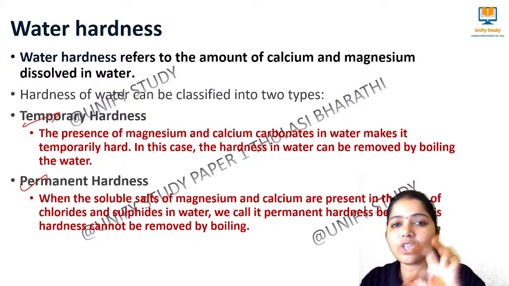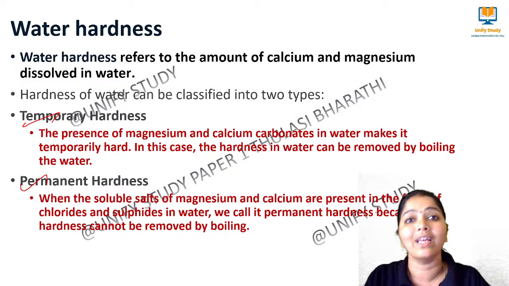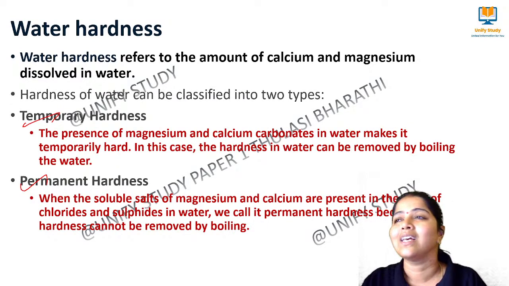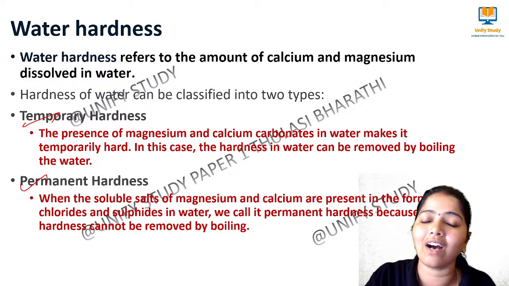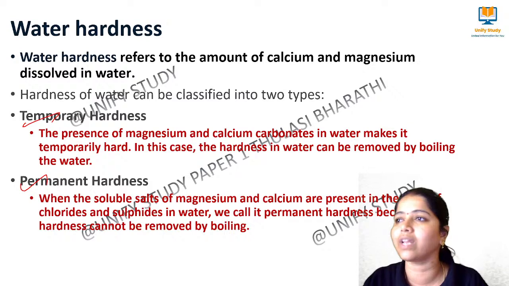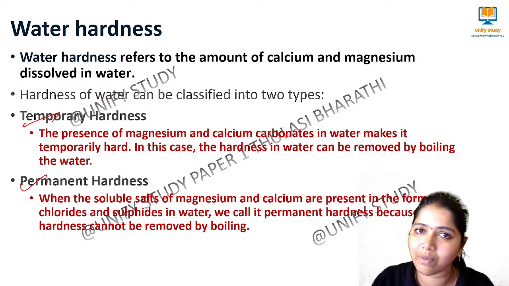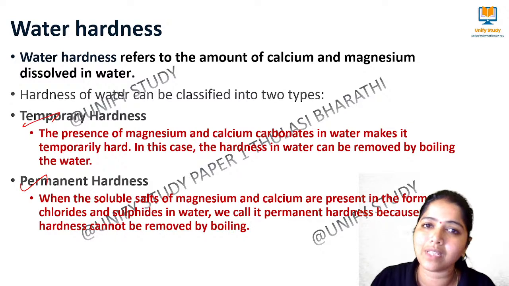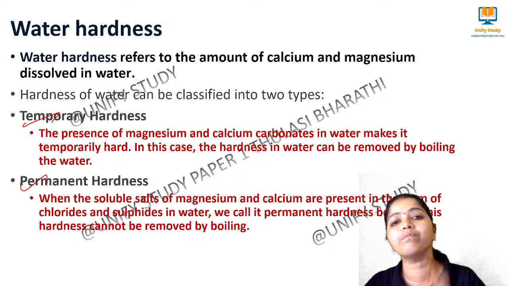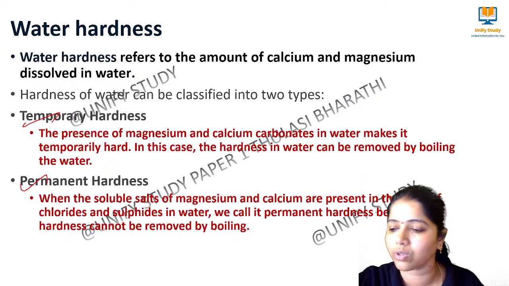How can that magnesium and calcium be removed? They can be removed by simply boiling. That is why in those days our ancestors told us to drink water after boiling, not to consume water as it is, because the hardness, these ions will be there, some kind of contaminants can be there. So by means of boiling, when we drink water, that can be removed, the water will become soft water.